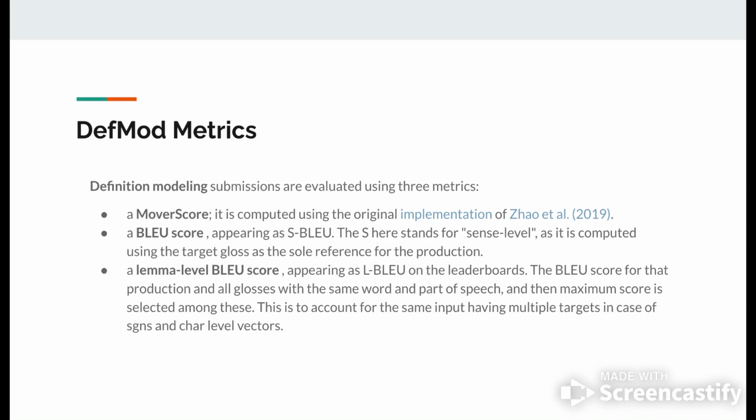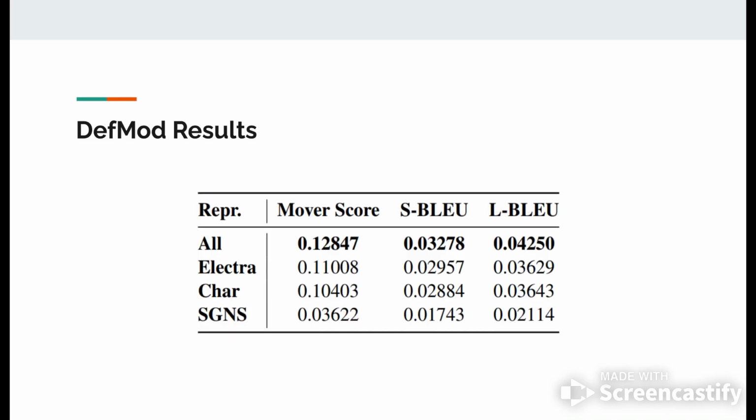A lemma-based BLEU score is also introduced because in cases like word2vec and character, a single input may have multiple targets since sense is not encoded in it. So it is computed for all possible 50 words, and then a maximum is taken. This is the lemma-based score. It accounts for the same input having multiple targets in the case of SGNS and character level.